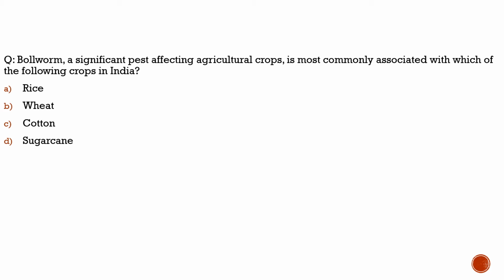Here the question is about the bollworm, a significant pest affecting agricultural crops, most commonly associated with which of the following crops in India? Is bollworm associated with rice? No. Wheat? No. Sugarcane? No. Definitely cotton. Why did we discuss this question? Because there was discussion over the allocation to cotton. 500 crore has been allocated, but according to the farmers, it is not enough for them.